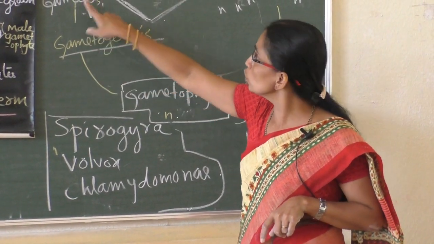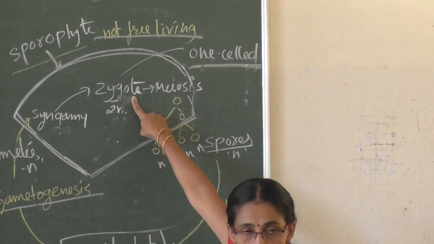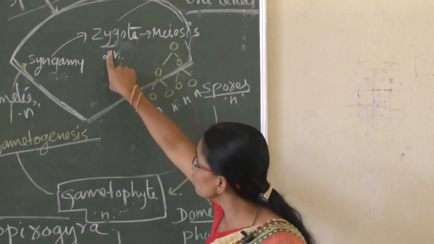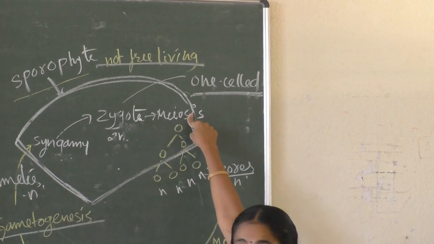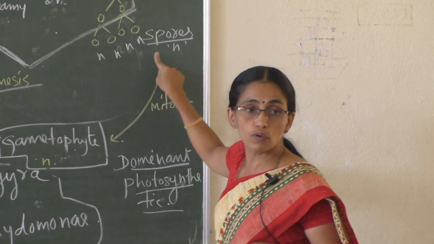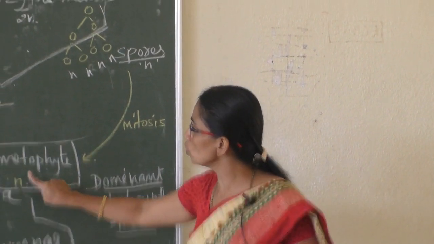The gametes on fusion result in zygote, which is one-celled, not free living. That itself is the sporophyte. It undergoes meiosis and produces haploid spores. These haploid spores, on falling on a suitable substratum, germinate and give rise to the gametophyte.